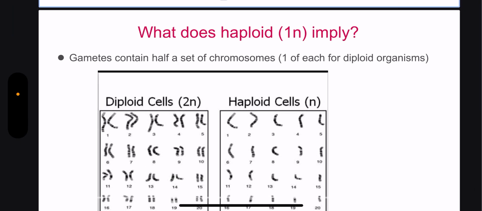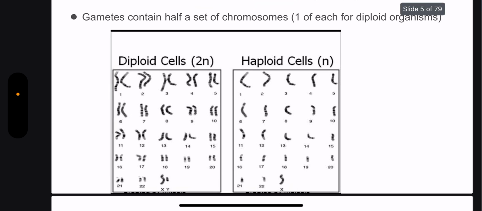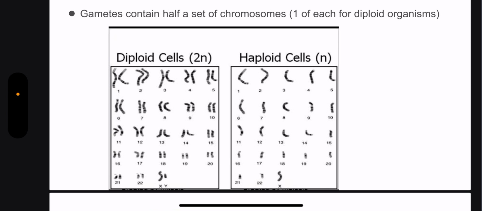What does haploid 1N imply? Gametes contain half a set of chromosomes. So if haploid is 1N, then we know the diploid would be 2N. And this is just a karyotype showing the 23 chromosomes.